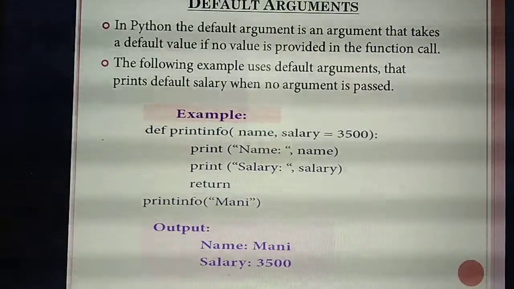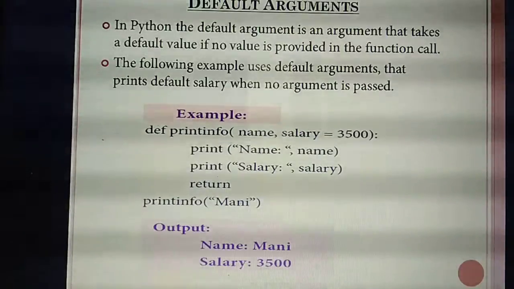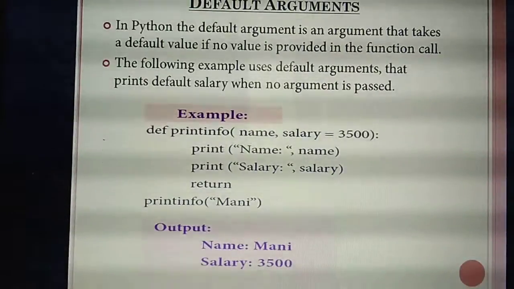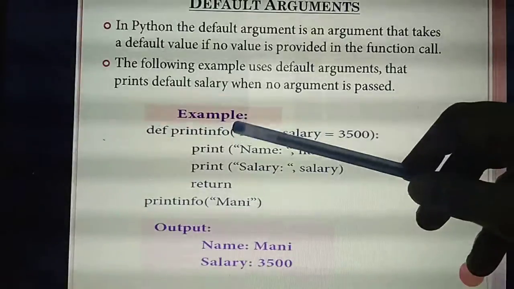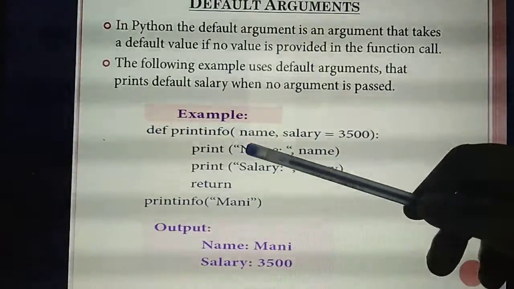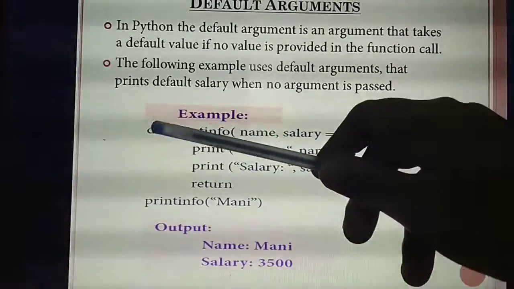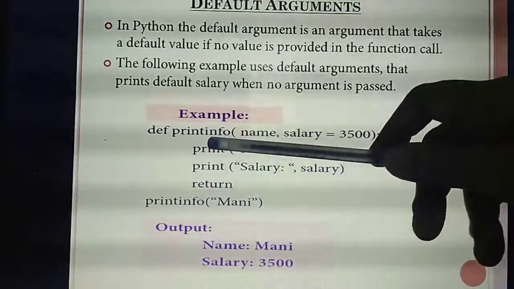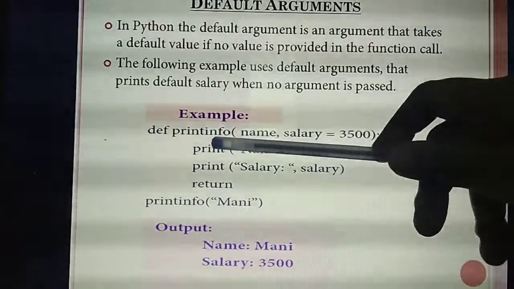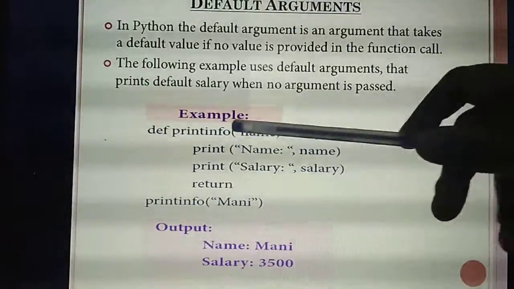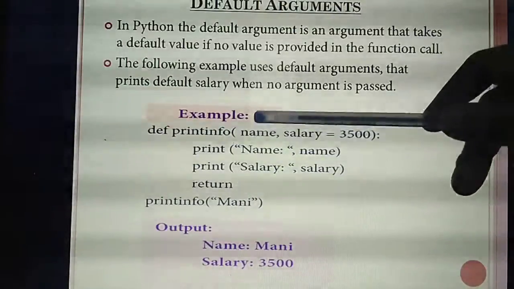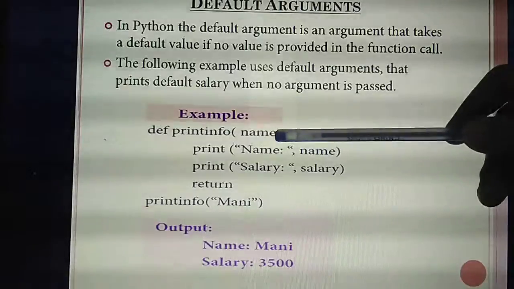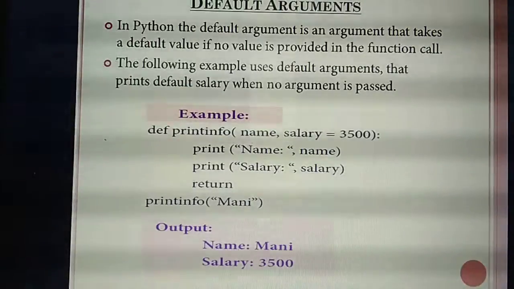Understand? First study this example, then you will be able to understand this theory. Listen. This is an example program for default argument. What's the keyword? A function always starts with the keyword def. What's the function name? print_info_of. Inside, how many arguments are you passing? Two: name and salary.